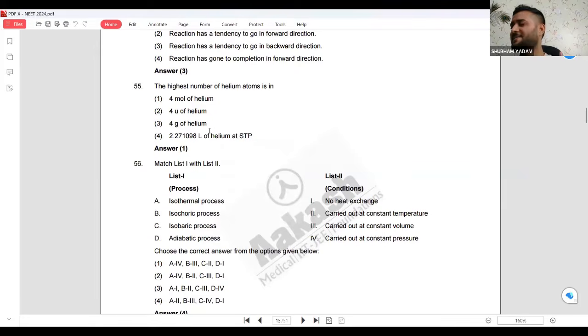I hope you know that at standard temperature and pressure the volume of 1 mole is 22.4 liters. You must know this, right? So 22.4 liter is the volume of 1 mole. But here the volume given is 2.27, which is almost 1/10. 1/10 means 0.1 mole.